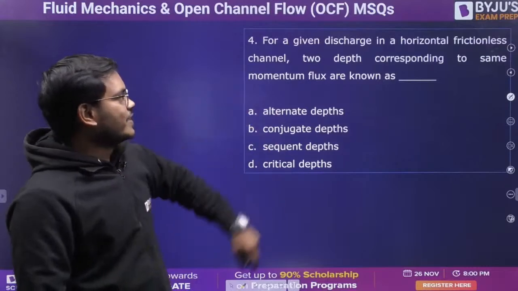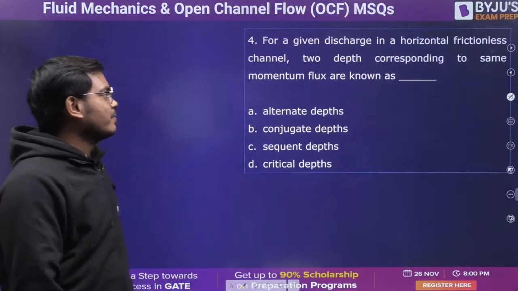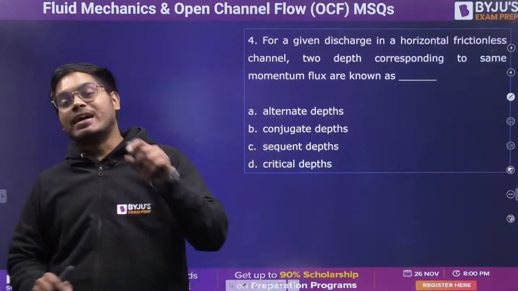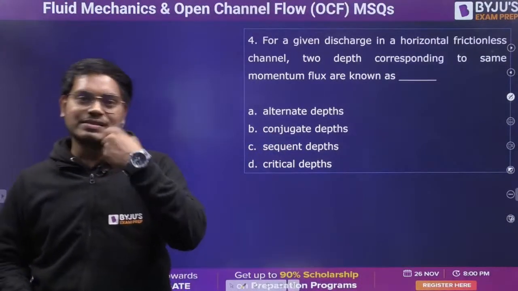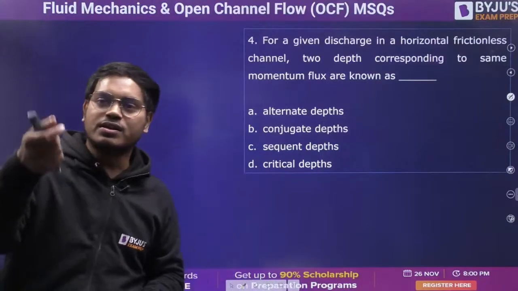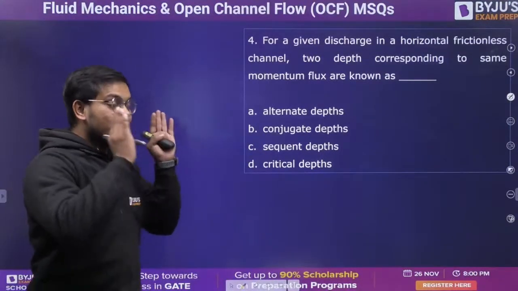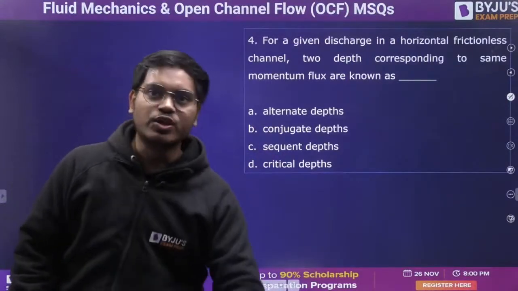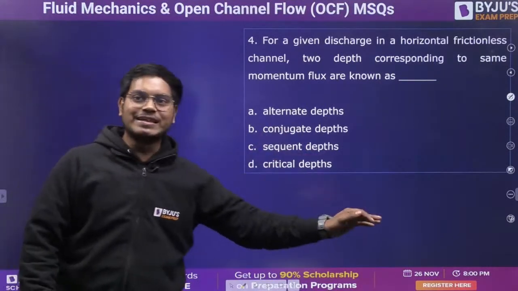For a given discharge in a horizontal frictionless channel, two depths corresponding to the same momentum flux are known as? Now, this is in the slide because it creates a lot of confusion among students. So I want you to see it once and for all and never forget it. Quickly please answer: the alternate depth, the conjugate depth, the sequent depth, or the critical depth.